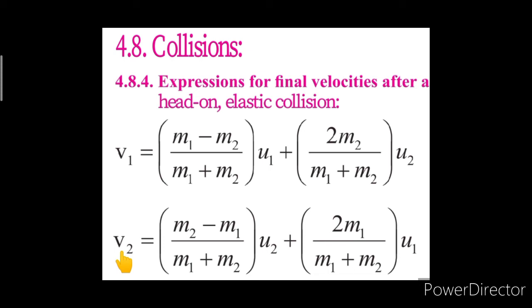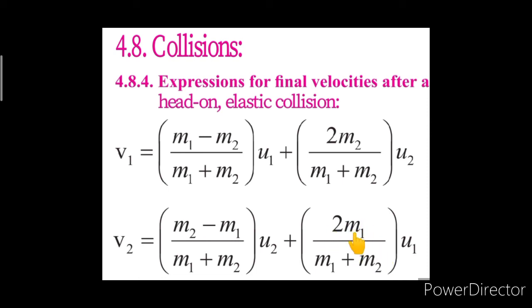Now, for the velocity v2, the first factor given over here is m2 minus m1 upon m1 plus m2 into u2. As u2 is given as 0, this term would be 0 there. Then plus 2 m1 upon m1 plus m2 is there. As m2 is going to be neglected, instead of m1 plus m2 we are taking m1 only.